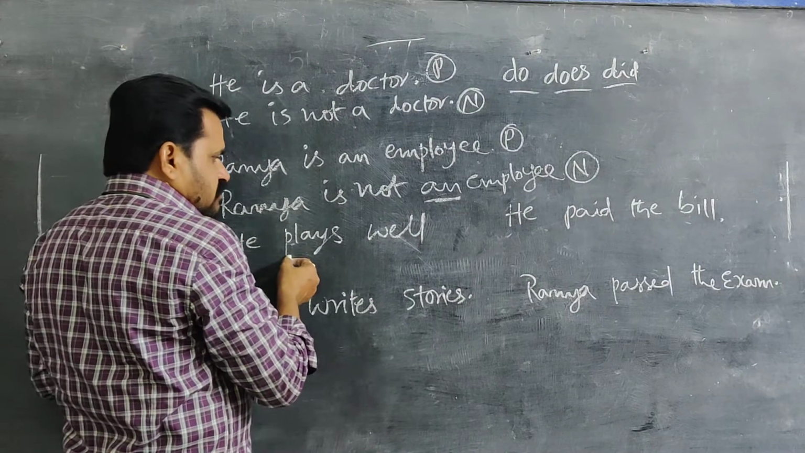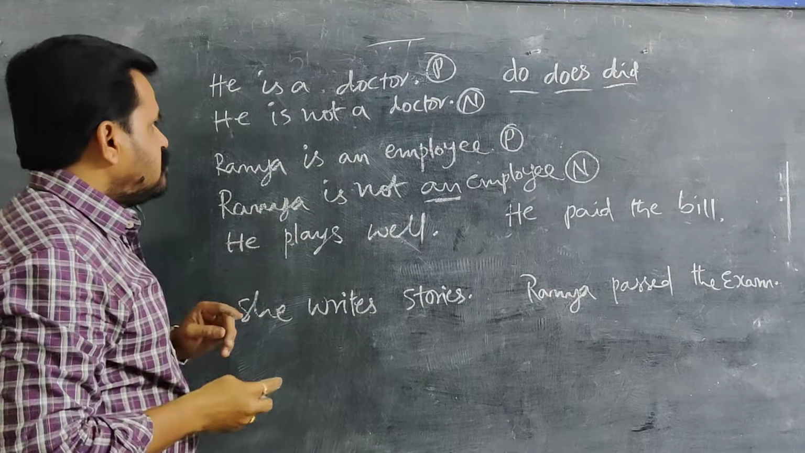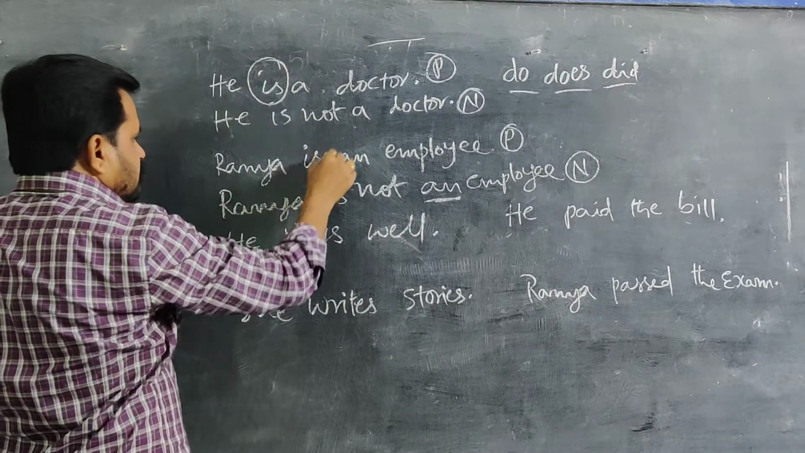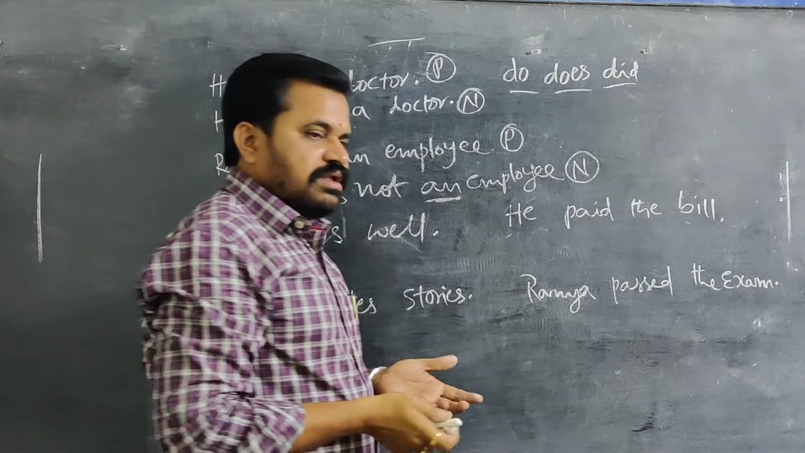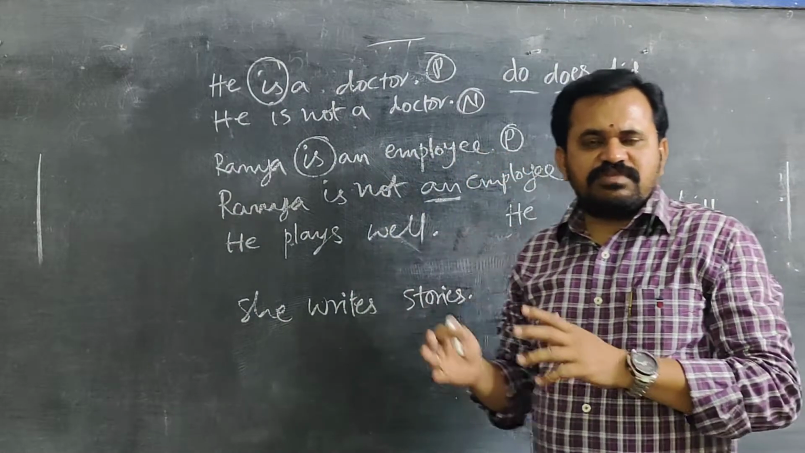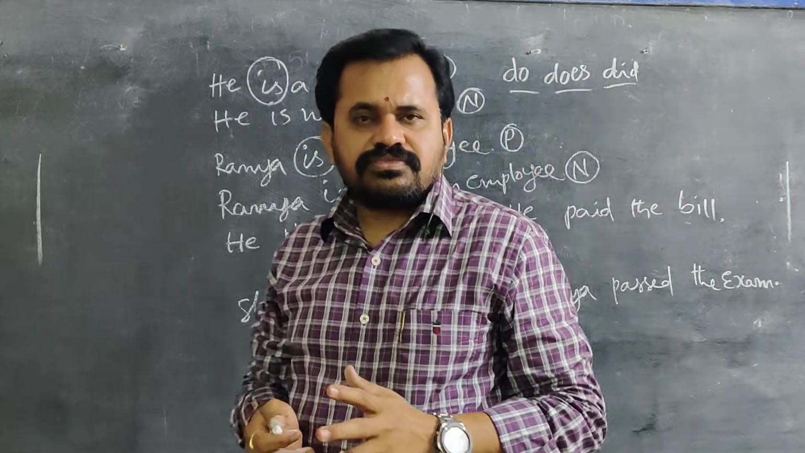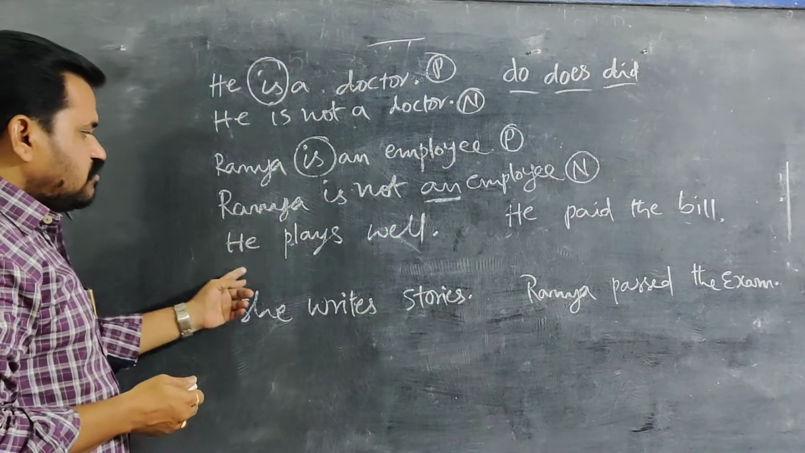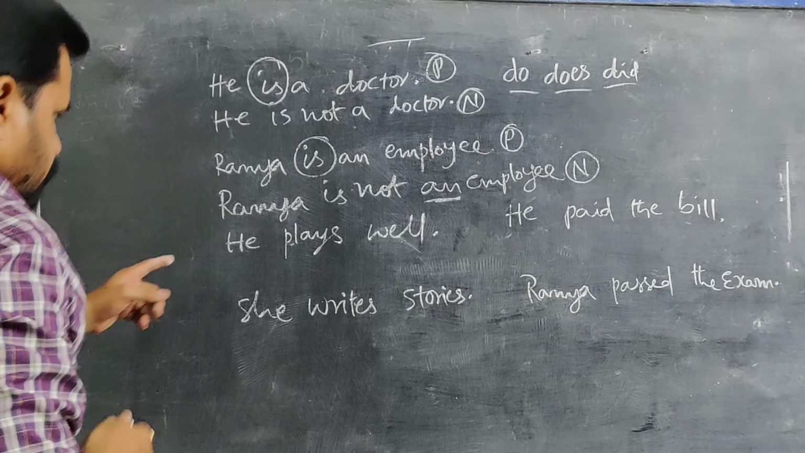When coming to this, he plays well. In these sentences, a helping verb is there, so our work became easy. When a helping verb is there, it is simple to make a sentence negative just by keeping not after the helping verb. Whereas, when there is no helping verb in the sentence, he plays well, there is no helping verb at all here.